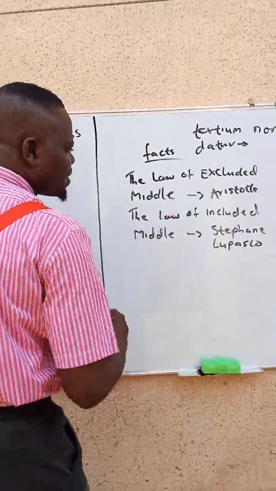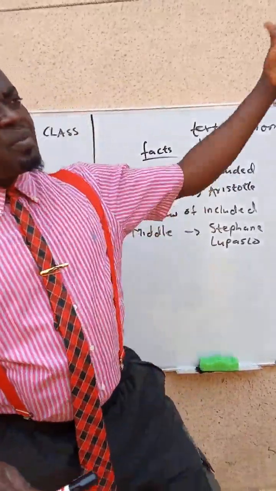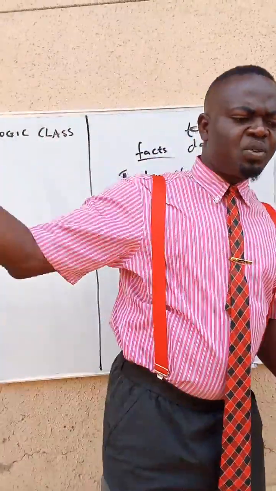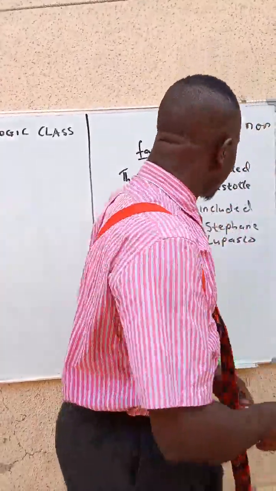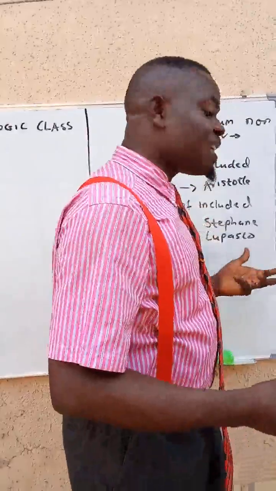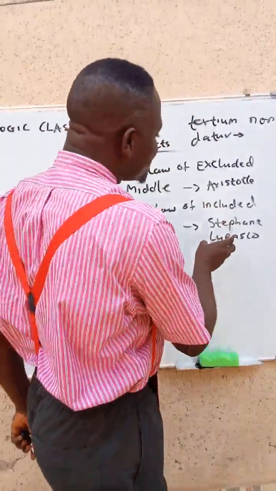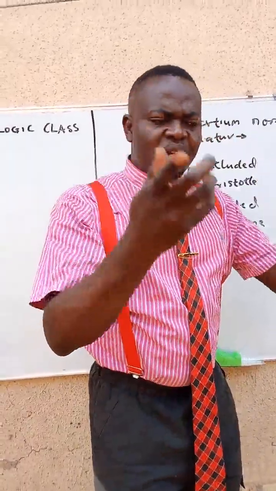But if we're looking at artificial intelligence now, the natural frame of reference, some people say you exist before you came to this place and you are going to heaven or hell. Then we're talking of the law of included middle. And that has to do with quantum mechanics. Don't bother. Logic will increase your reasoning.